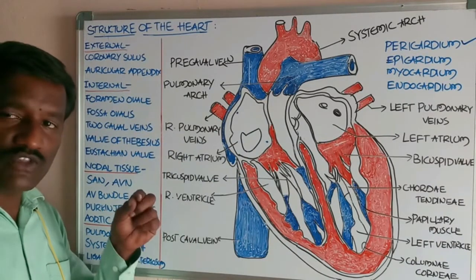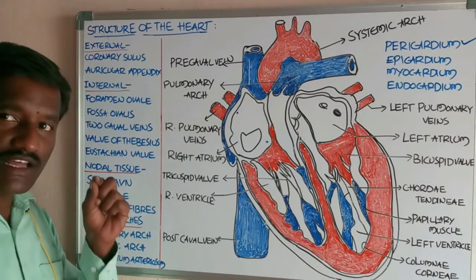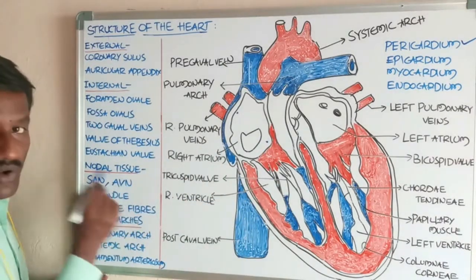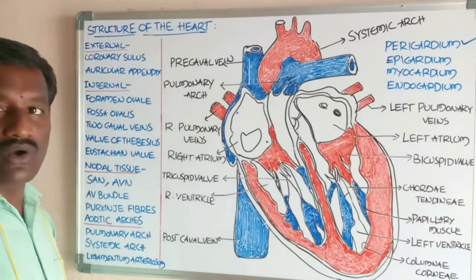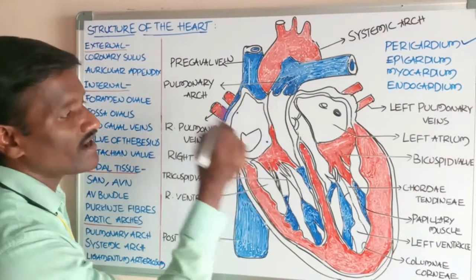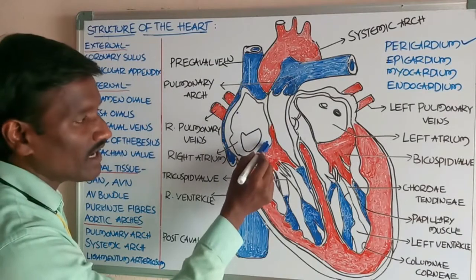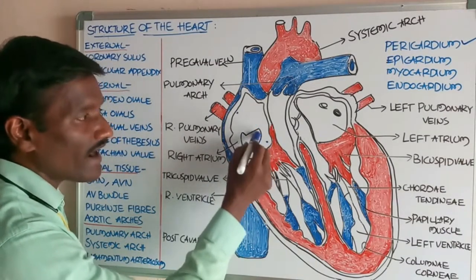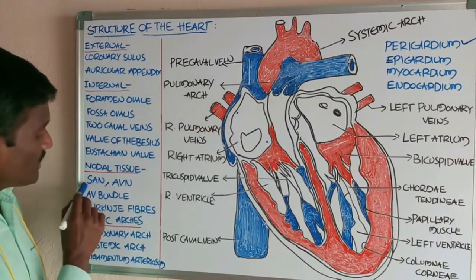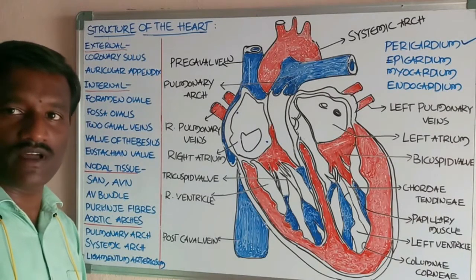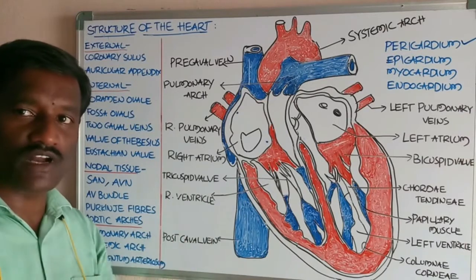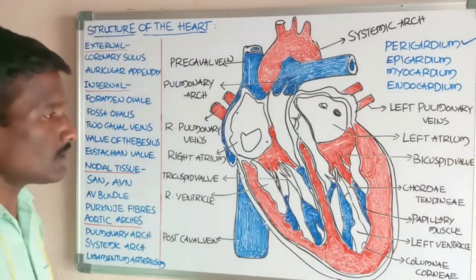And another node is also present. That one is called the atrioventricular node. The atrioventricular node is located at the left lower corner of the right atrium, near the opening of the coronary sinus into the right atrium. Okay, students, of these two, the sinoatrial node acts as a pacemaker to generate the action potential, which helps to contract the entire musculature of the heart.